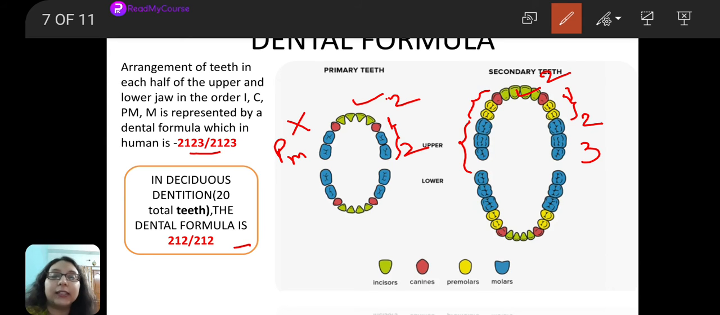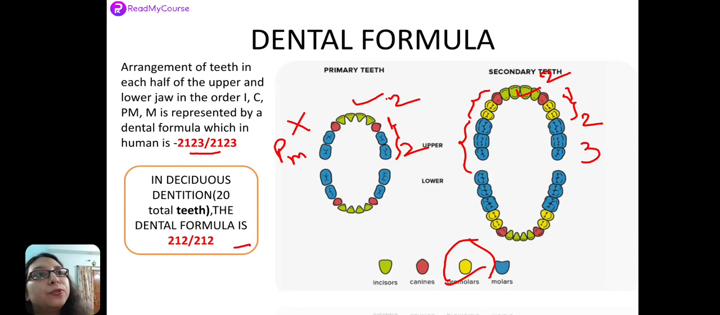You should remember that this is a difference between the dental formulas in the primary teeth, the deciduous, and the permanent teeth. Another important question is, if somebody asks you which is the only type of teeth which appears only once in the human oral cavity, what is the answer? The answer is premolars. Premolars are present only in permanent dentition. They are absent in deciduous dentition. With that, we move to the next slide.